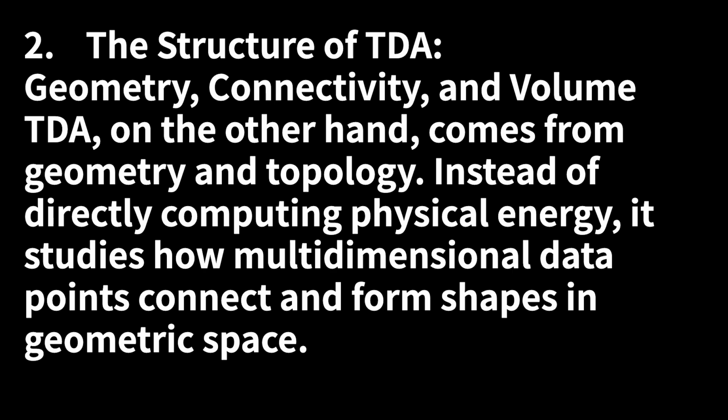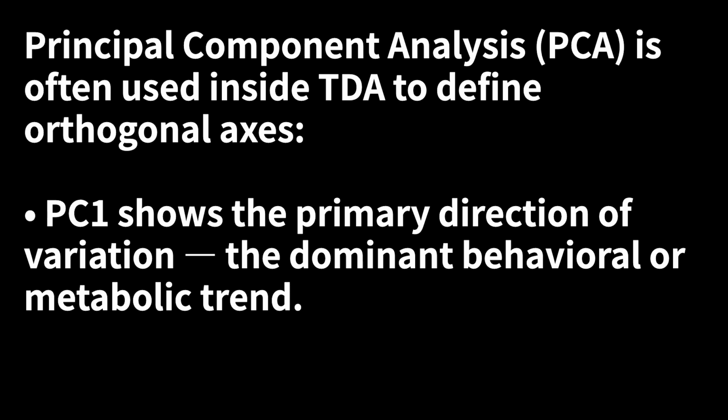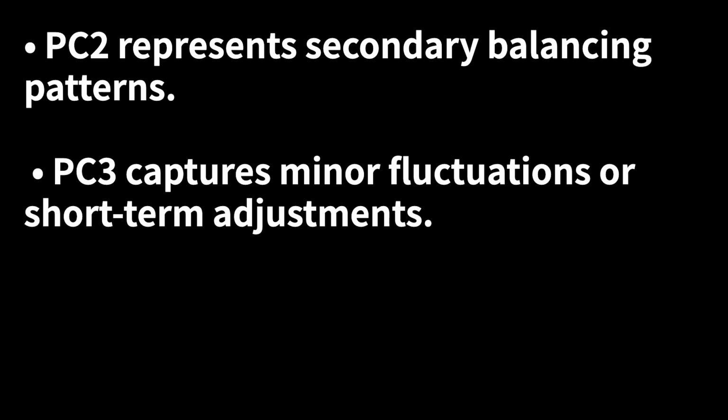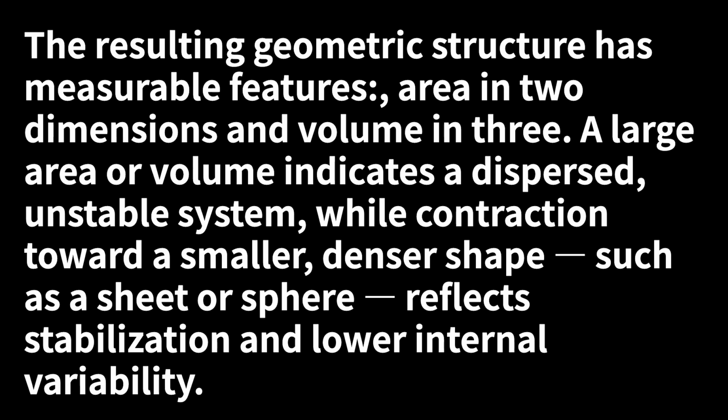2. The structure of TDA: geometry, connectivity, and volume. TDA, on the other hand, comes from geometry and topology. Instead of directly computing physical energy, it studies how multidimensional data points connect and form shapes in geometric space. Principal component analysis, PCA, is often used inside TDA to define orthogonal axes. PC1 shows the primary direction of variation, the dominant behavioral or metabolic trend. PC2 represents secondary balancing patterns. PC3 captures minor fluctuations or short-term adjustments. The resulting geometric structure has measurable features: area in 2 dimensions, and volume in 3.